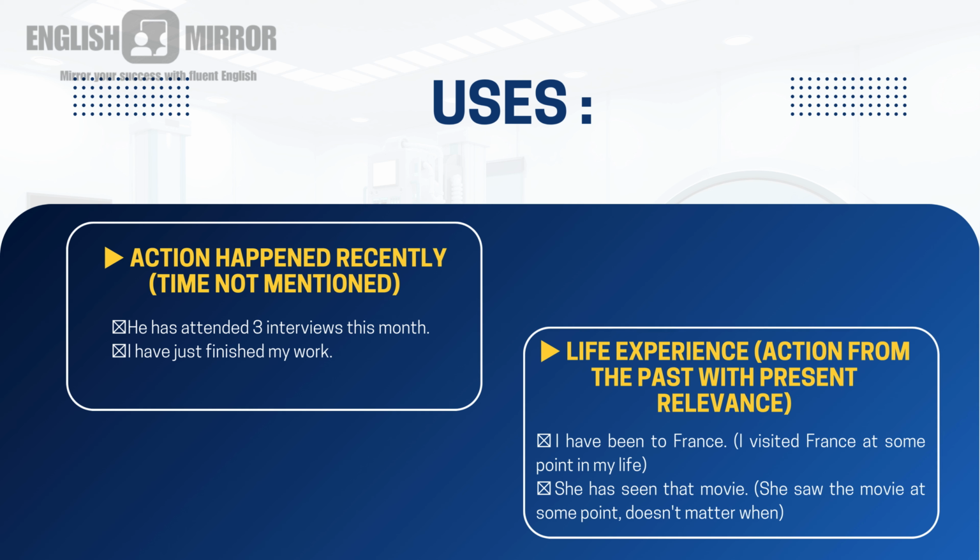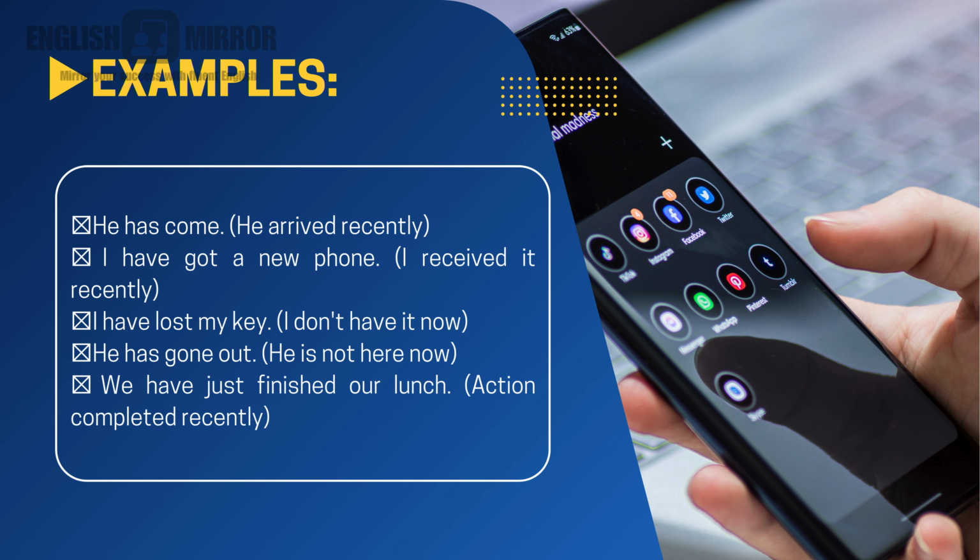Now, the next example for this particular situation is, she has seen that movie. She saw the movie at some point, doesn't matter when. Okay, one girl has seen the movie, and it made some influence in her life, and it is reflecting now. But the time period is not mentioned, and that is the example for life experience. Now, the examples for this particular present perfect tense are here. Let's see the sentences one by one.